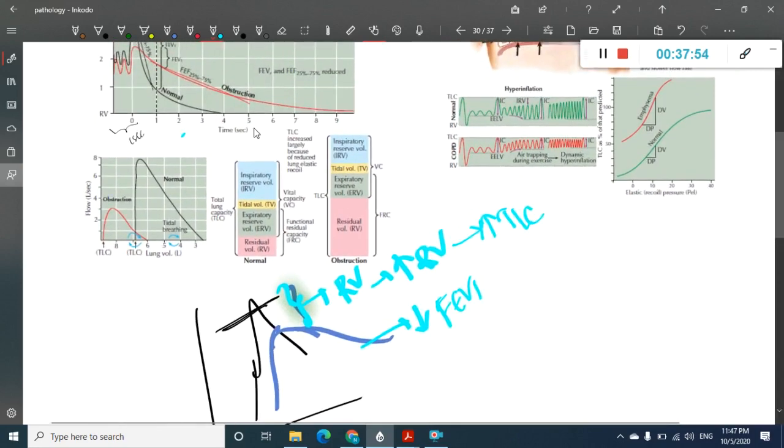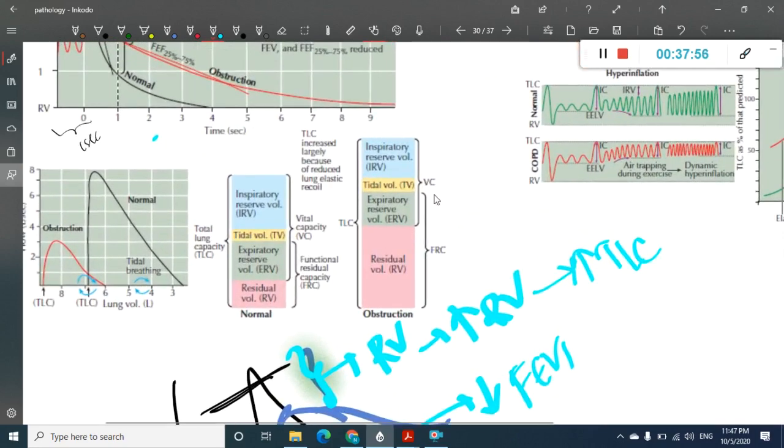In this graph, if you see here, this is the normal value of total lung capacity. Here total lung capacity is increased. Why? Because the residual volume is increased. And if you see closely, the expiratory reserve volume is almost similar. This residual volume is the one which is mostly increased, and as a result total lung capacity is increased. Okay, next.